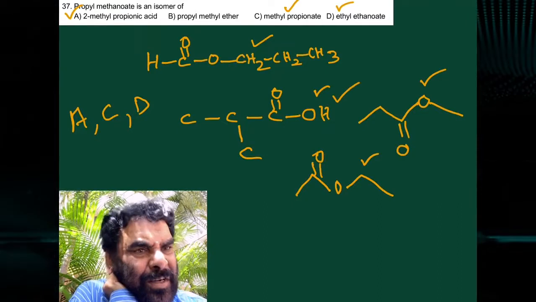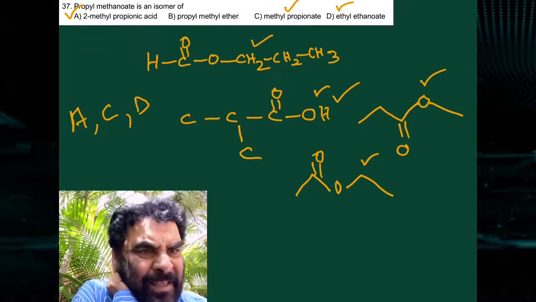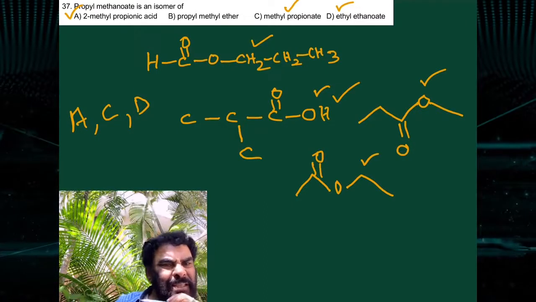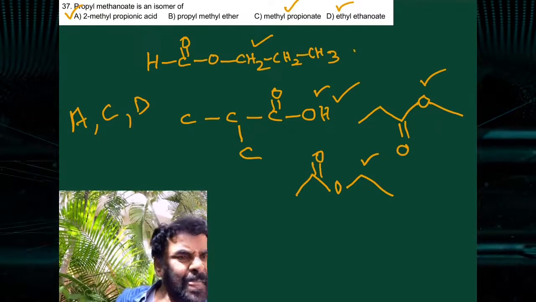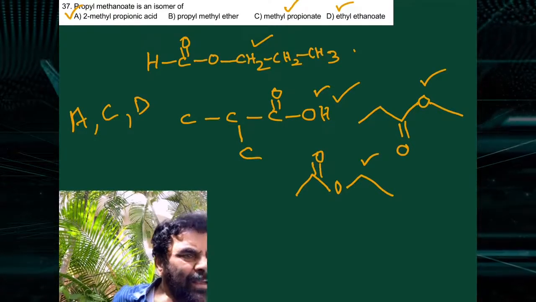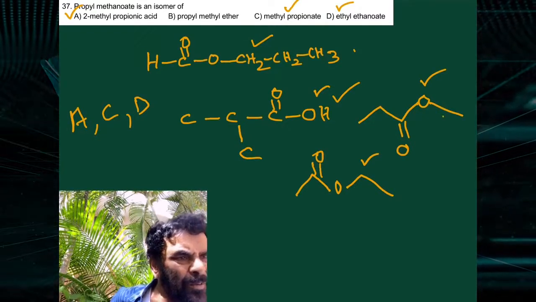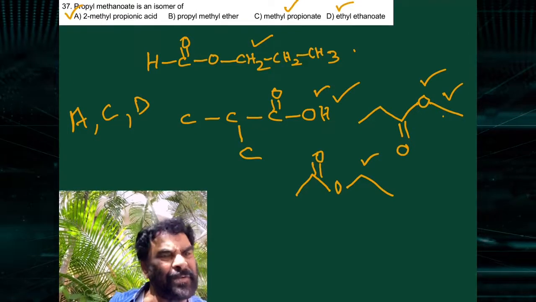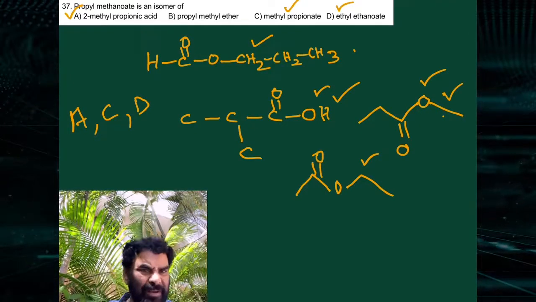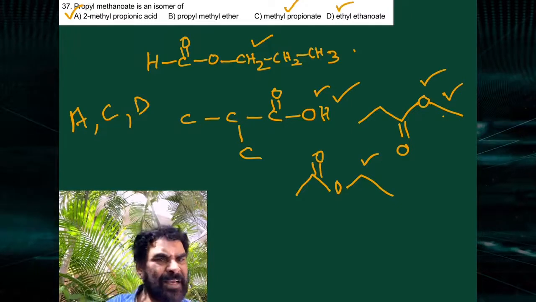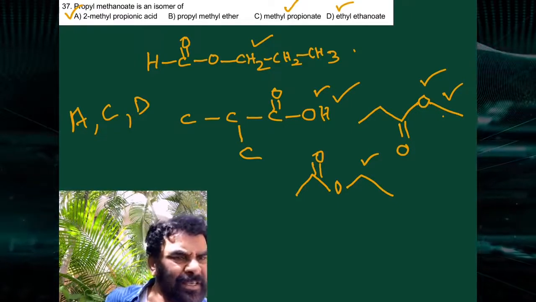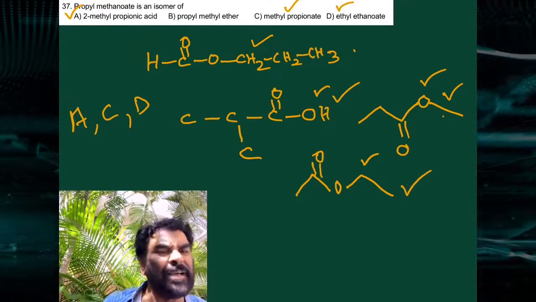So this is the functional isomer. 2-methylpropanoic acid is an isomer of this. Methyl propanoate is also a functional isomer. That is the metamer of the first one, functional isomer of the second one. This is ethyl, yes, it is also an isomer.